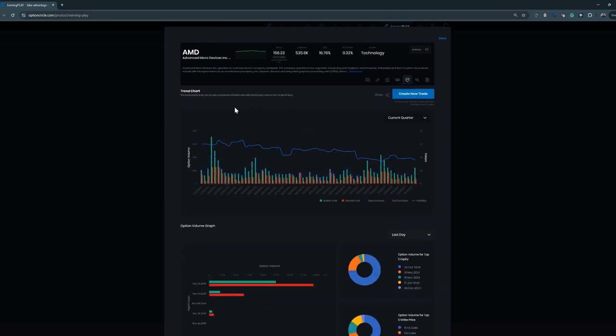Here we have our trend chart. So a lot of people probably aren't as familiar with this. This blue line up here is your volatility. And as you can see, volatility of actual price action typically falls as it comes into earnings. We do see a compression of vol as we approach that event a lot of the times. So that is not anything crazy there.